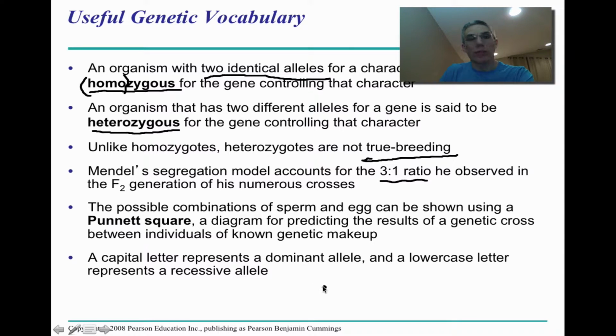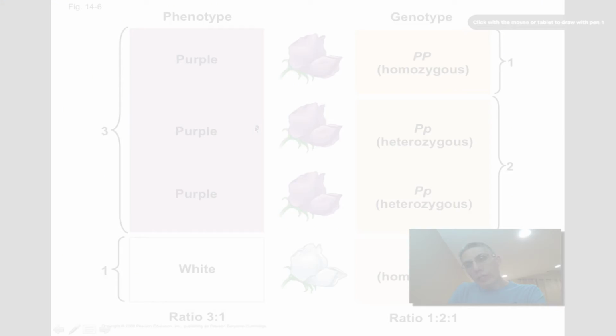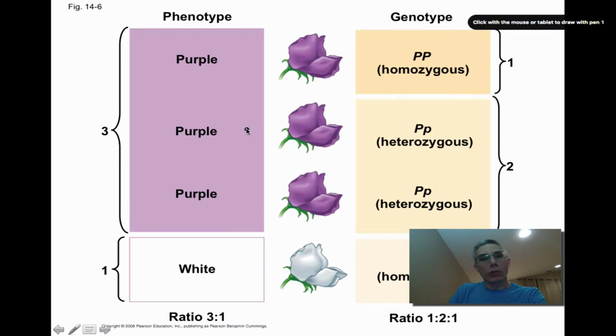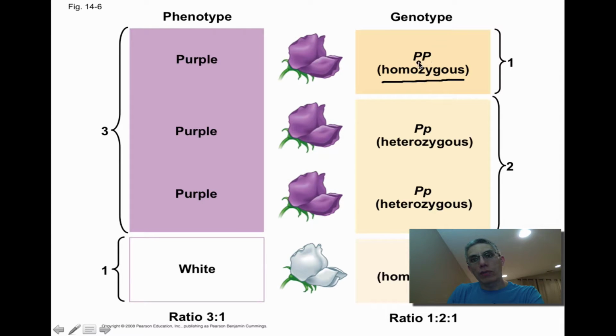And so remember, the capital letter is going to represent the dominant and the lowercase is going to represent the recessive. And if you look at this screen, this is simply illustrating what we had discussed in the previous example. Again, talking about the homozygous condition. Again, looking at the prefix, it means the same. We have 2 of the same allele. The heterozygous condition, if you notice, we have 1 capital, 1 lowercase.